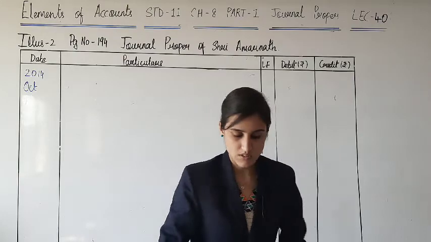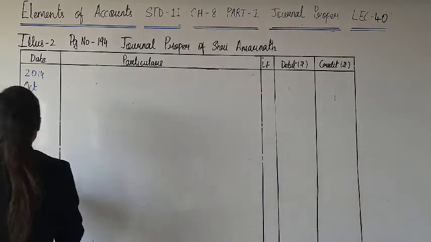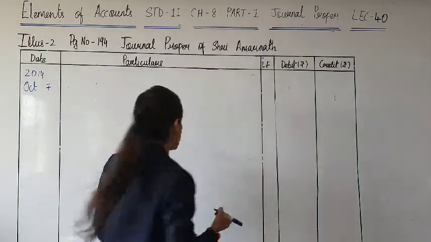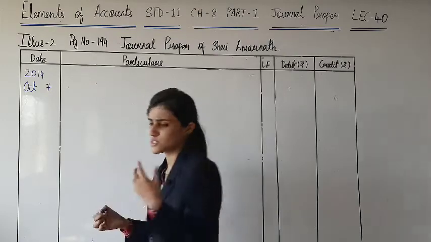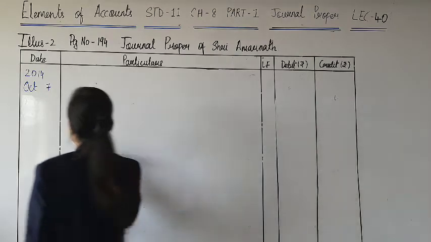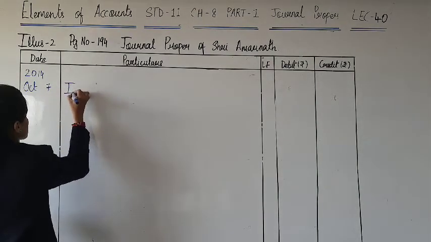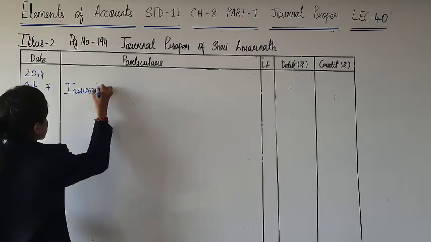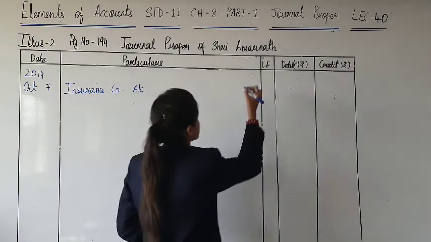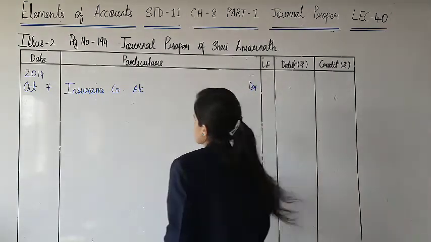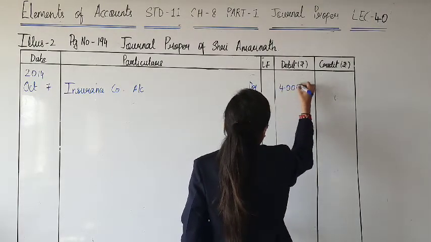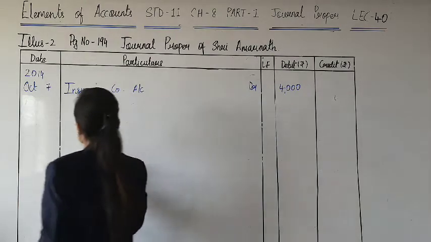So on 7th of October, let me explain the journal entry. Insurance company has accepted the claim. That means insurance company will pay 4000. This way insurance company becomes my debtor. How much amount is payable by insurance company? 4000.